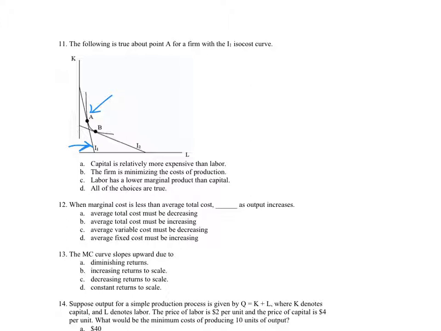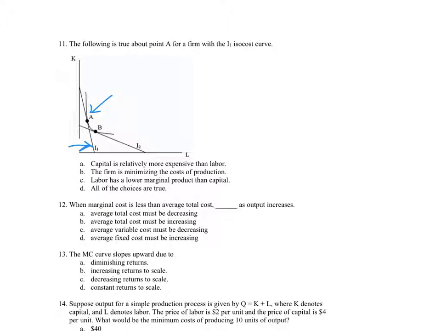All right, what do we know? Capital is relatively more expensive than labor. We don't have units, so we can't really say. The firm is minimizing the costs of production. Yeah, that's true.